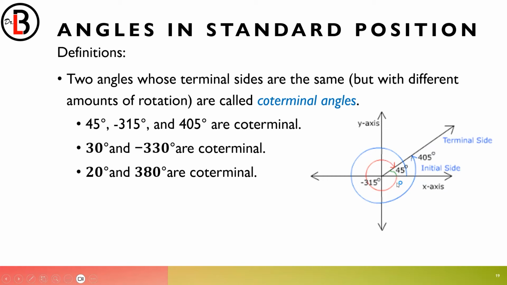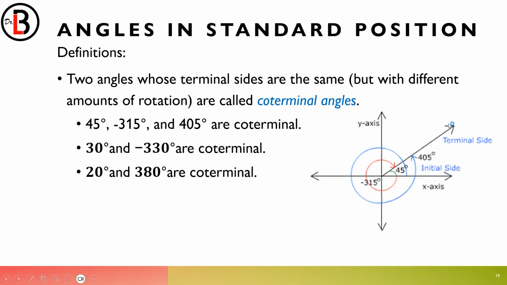So that means these angles, 45 degrees, 405 degrees, the blue, and then the red, which is negative 315, come from the same initial side and share the same terminal side.